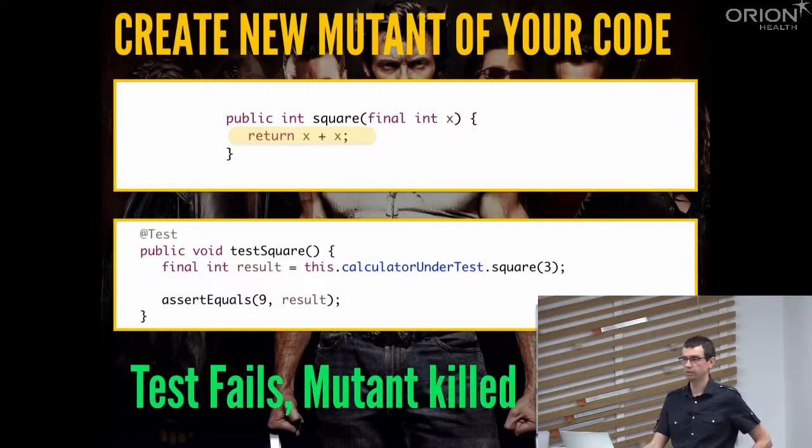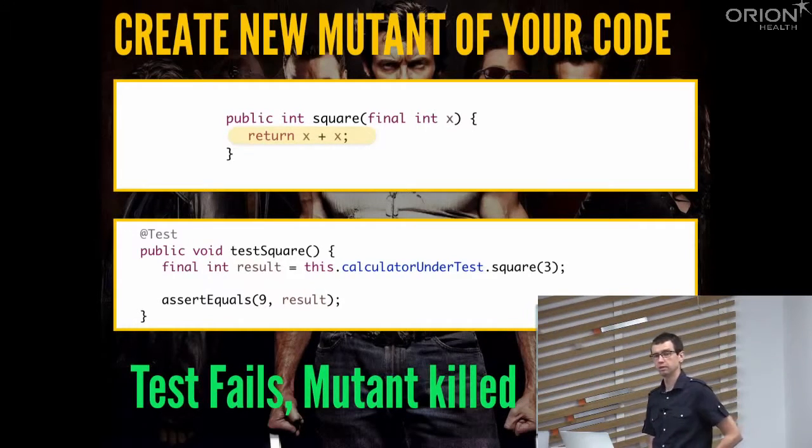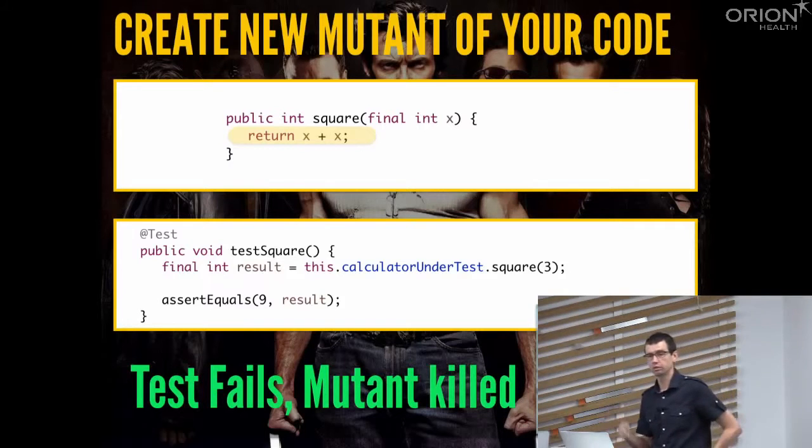So we can be glad that we had this test. This test was good enough to be able to detect this mutation, right? While the other test with the multiply method wasn't good enough to detect our mutation. This test was good enough.